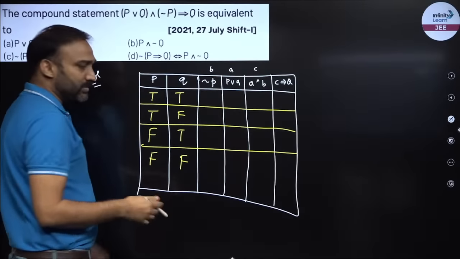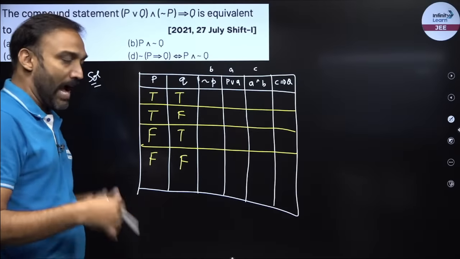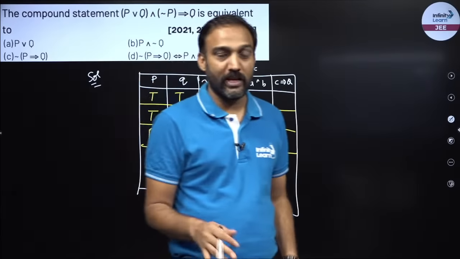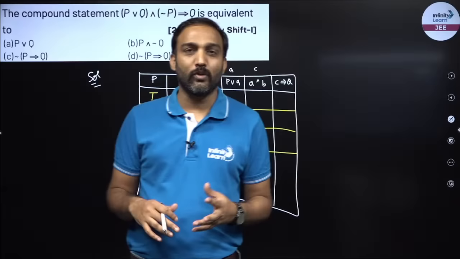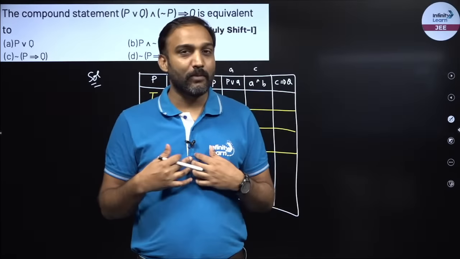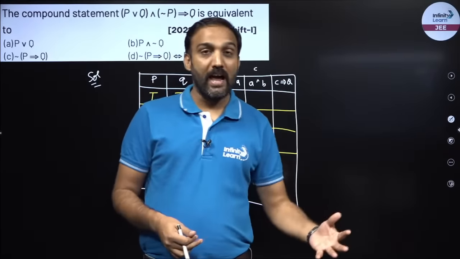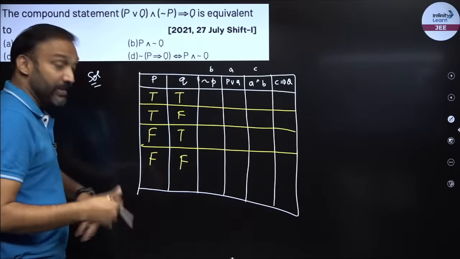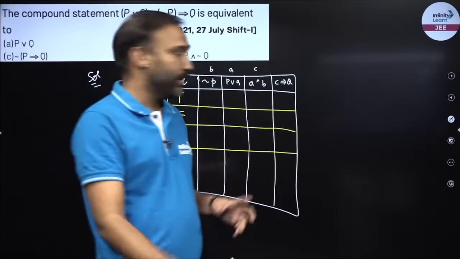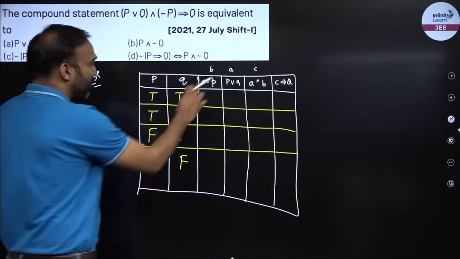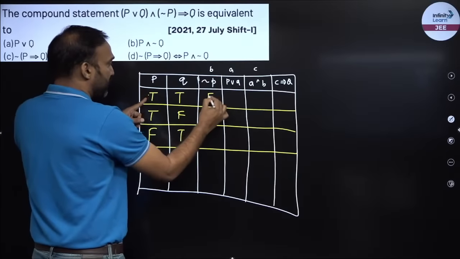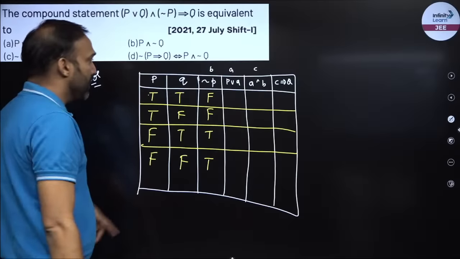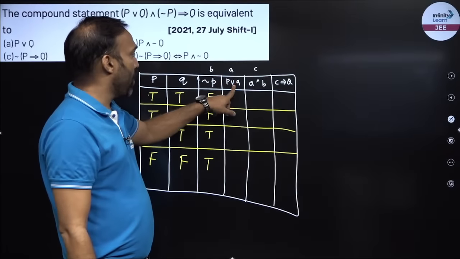So now negation of P means opposite, right? So if I am good, negation would be I am not good. Bad is not a negation, right? In mathematical reasoning, it is black or white, right? 0 or 1. So either I am good or I am not good. I am bad or not bad. So negation is not bad, right? So I am a boy, the negation of this statement would be I am not a boy. So over here, right, negation of P would be, if it's a T, negation would be false, right? So just the opposite.